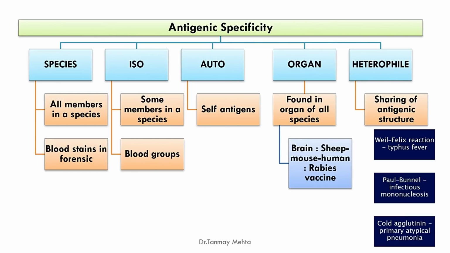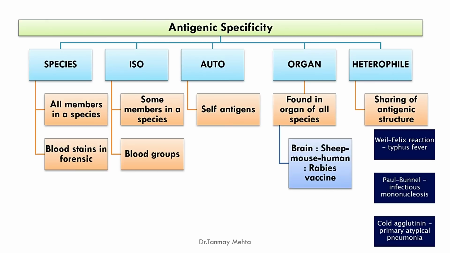Second is isospecificity. That means only some members in a species will show the specificity. For example, blood groups. We know that RBCs have A and B antigens, and so within one species, that is human beings, only some people have this kind of antigen. Then autoantigens, that is basically self-antigen. Organ specific antigen. There are certain antigens which are found in an organ regardless of the species.